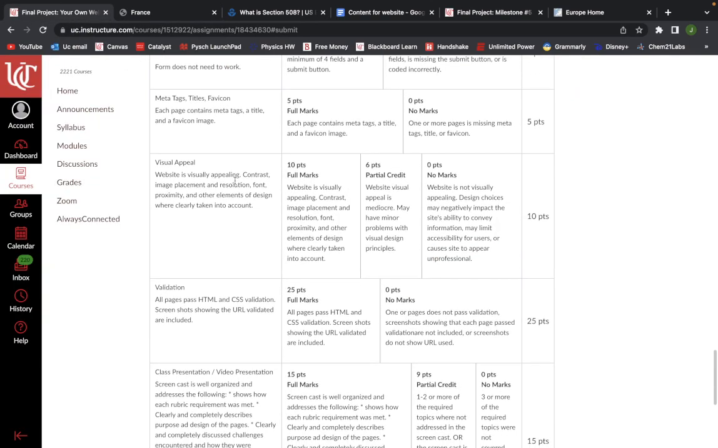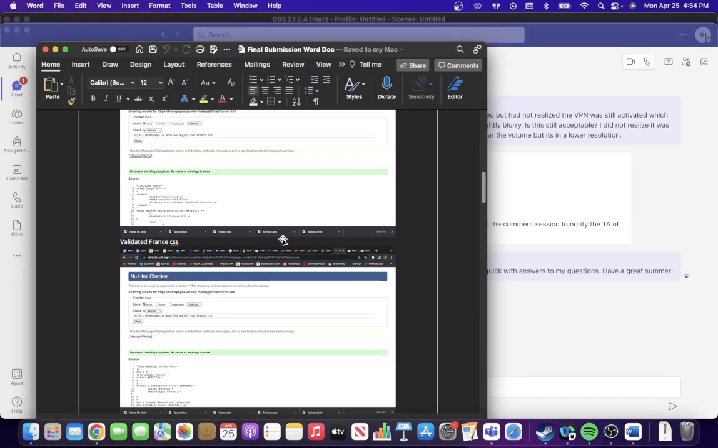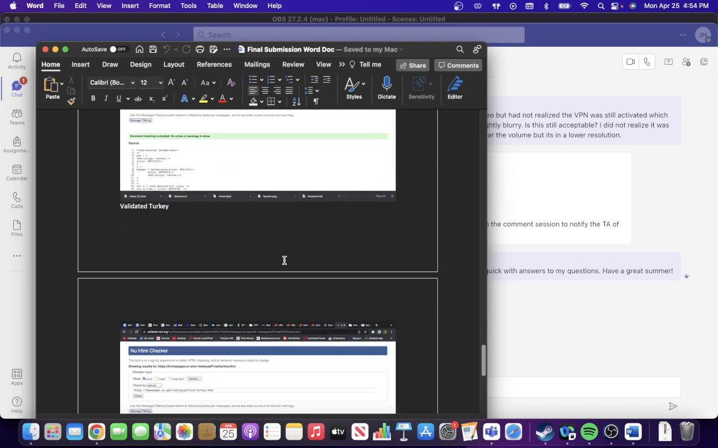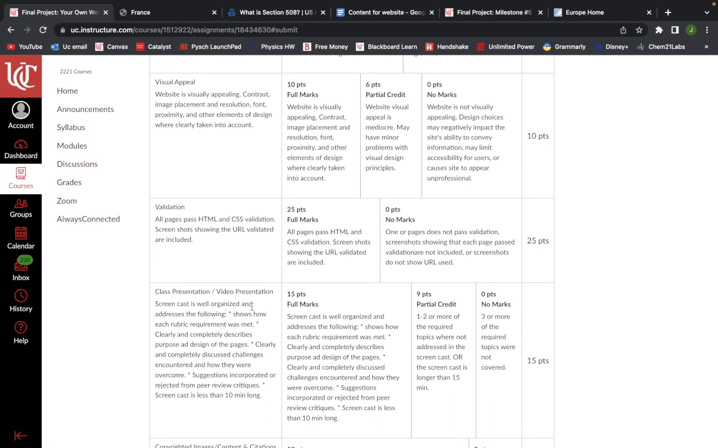What else? HTML validation. So I actually used a few more CSS pages than I would have needed to, but here is all of them. This is submitted with the final, so you should be able to look through that. Class presentation, it's well organized. I've been going through each individually, shows each requirement, which I've done. Clearly and completely describes the purpose and design of each page, which I was able to do. Clearly and completely discusses challenges encountered and how they were overcome.